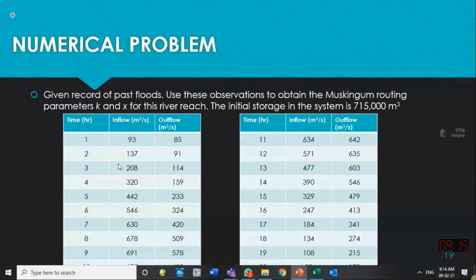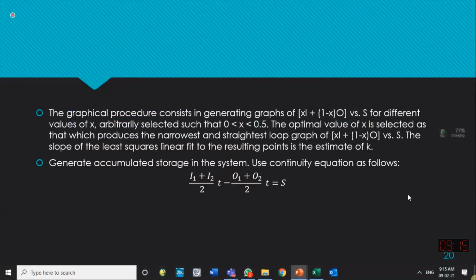So what is the method that is being told to you through an example over here? For example, in a channel, you have an inflow hydrograph and you have outflow hydrograph at different time steps. Now time step is in hours. So inflow hydrograph 93, 137, outflow hydrograph 85, this, and they continue up till, this is the continuation of this table. So up till time step 10 hours, it is given over here, 11, 12, 13, it continues in this table.